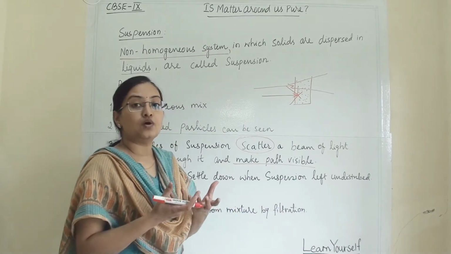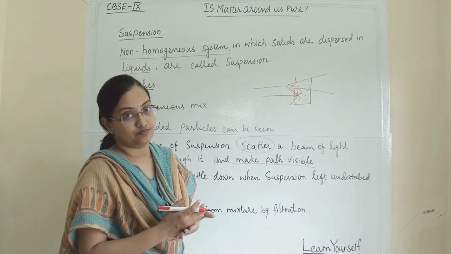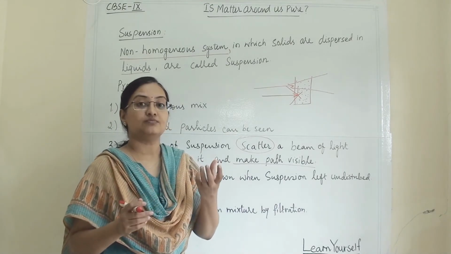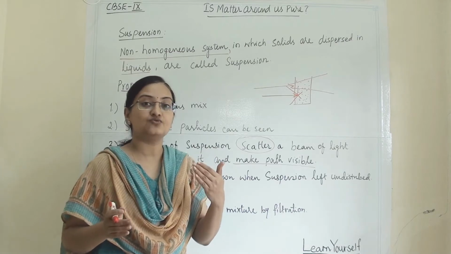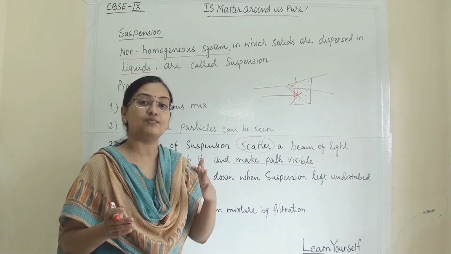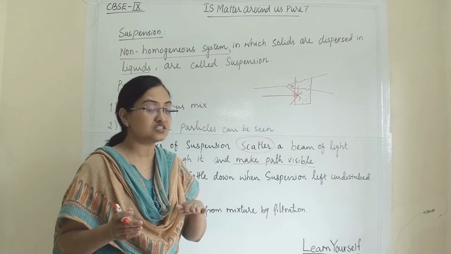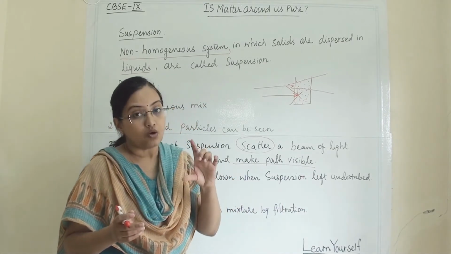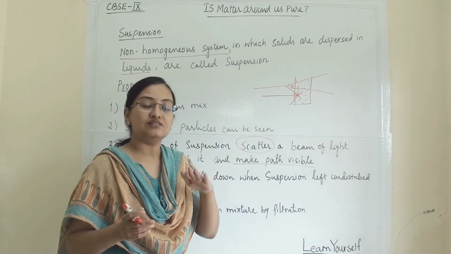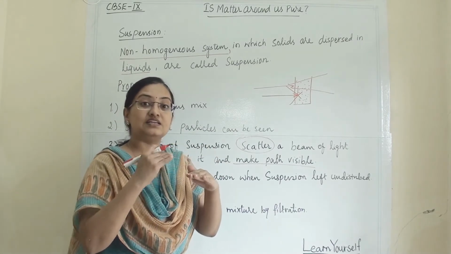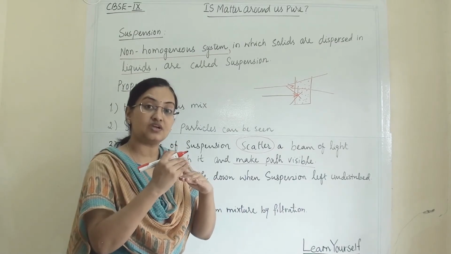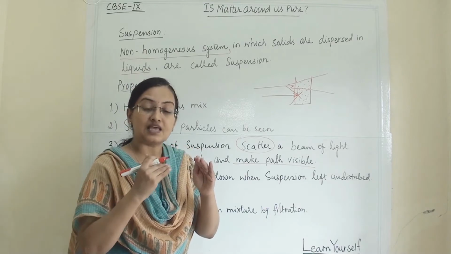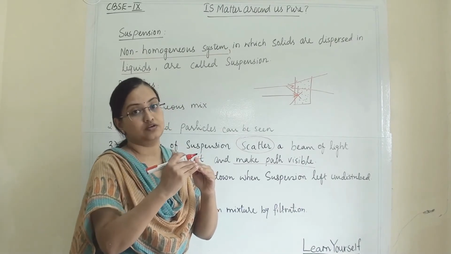Just like when you add sand to water. You can see for some time that the light particles remain suspended, but heavy particles settle down. And after some time, when you leave it undisturbed, all the sand particles will settle down. So it is clearly a heterogeneous system in which, when left undisturbed, the solute and solvent separate.